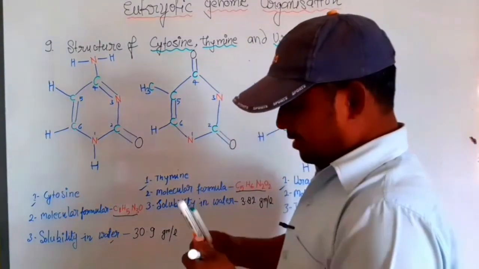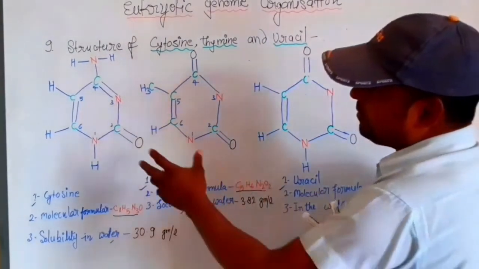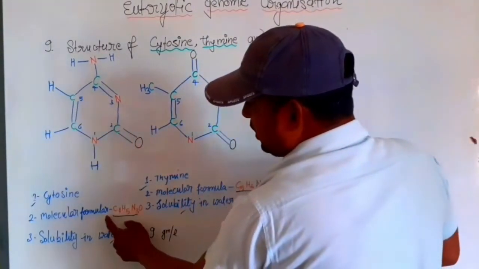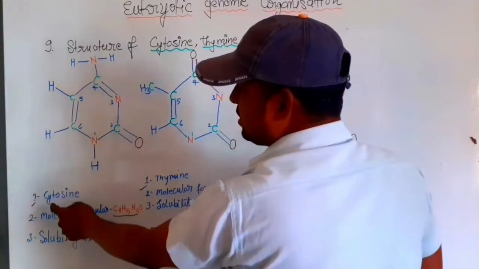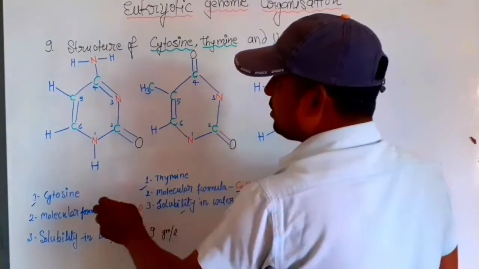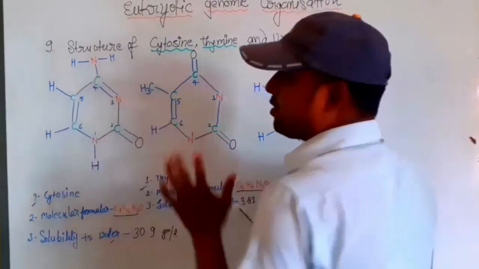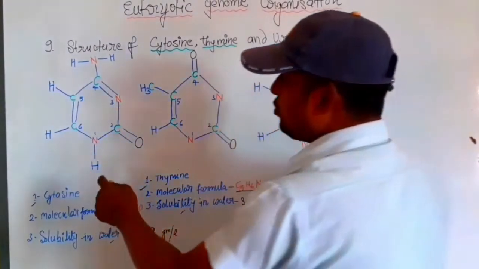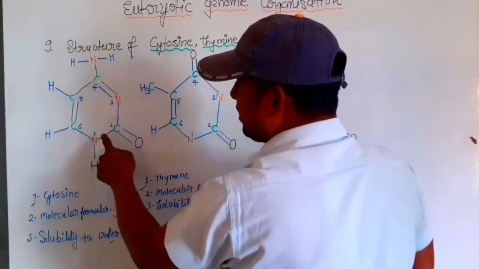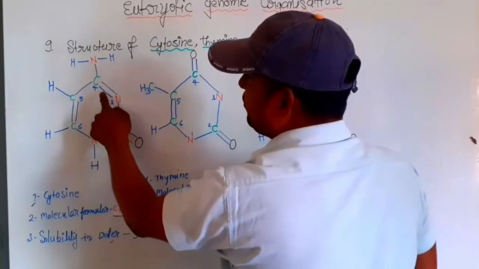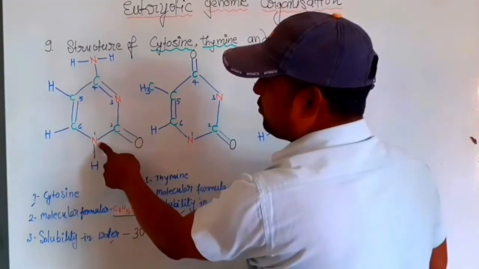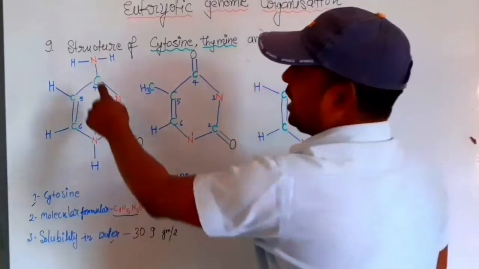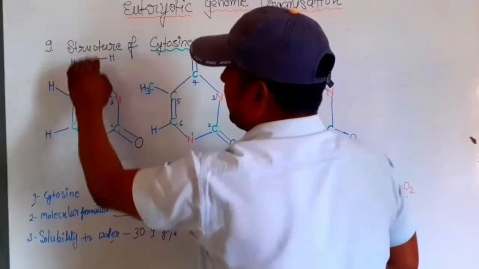So, in the structure you can see the molecular formula. C is carbon 4 in cytosine: 1, 2, 3, 4. Counting starts from here: 1, 2, 3, 4, 5, 6. Nitrogen occupies positions 1 and 3, and this one is outside the ring.